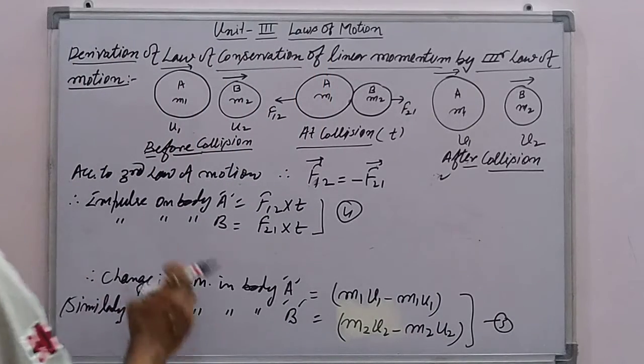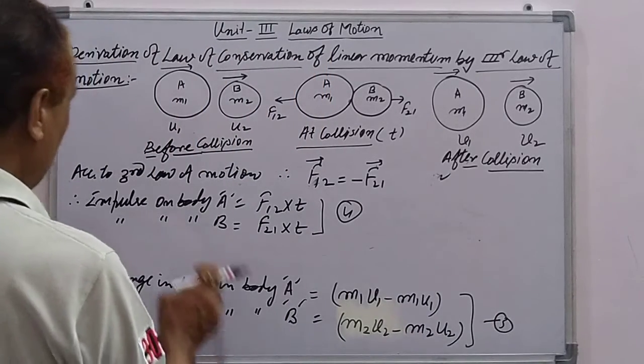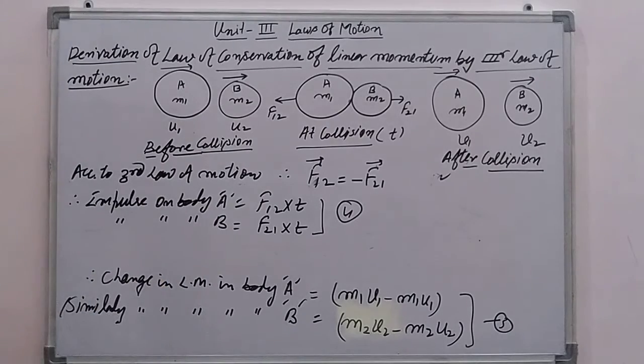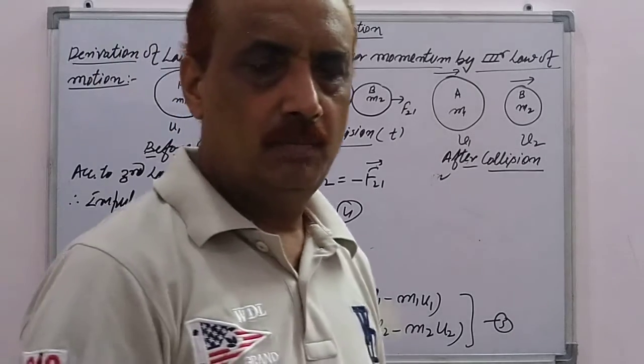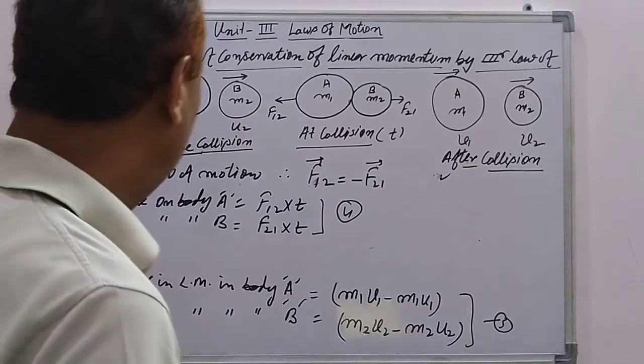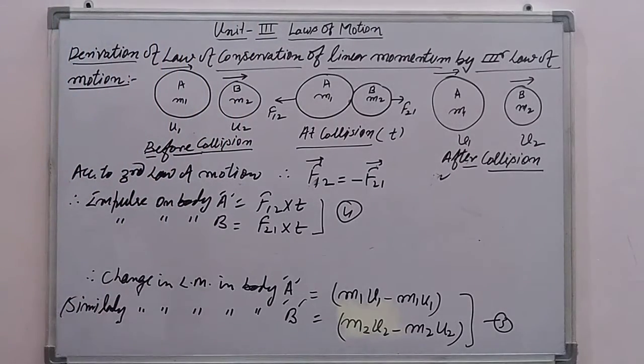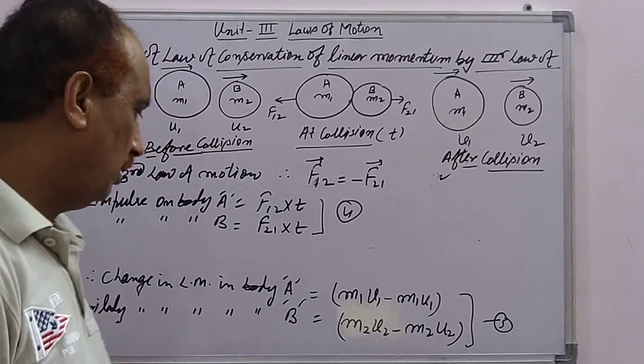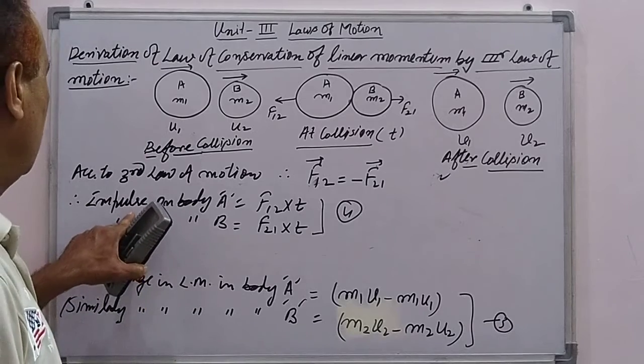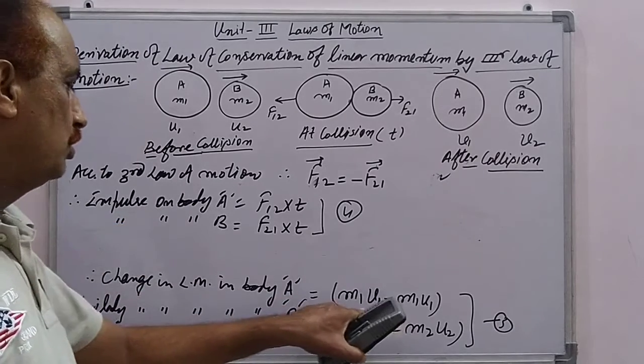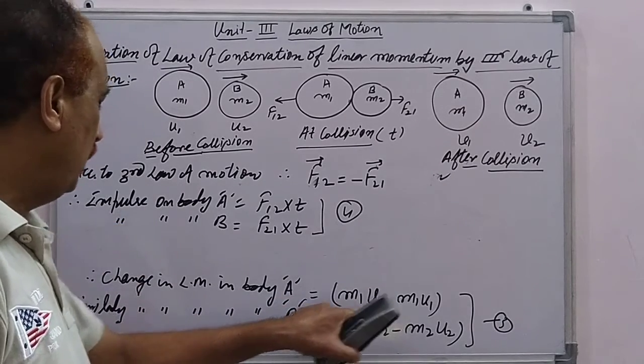From equation number 3 and number 4, we have the impulse, and here is the change in momentum. This is the impulse momentum theorem: the impulse is always equal to the change in momentum. So the impulse on body A is equal to the change in momentum for body A.